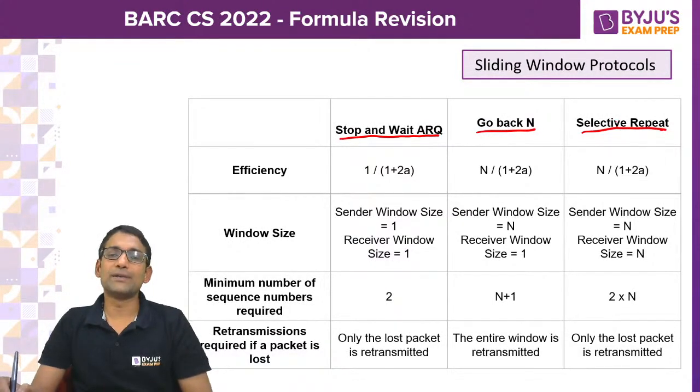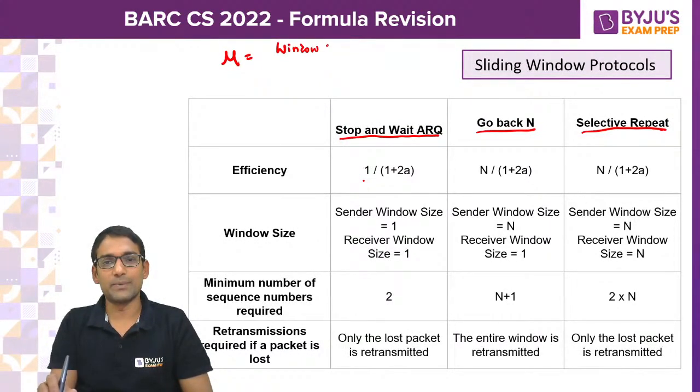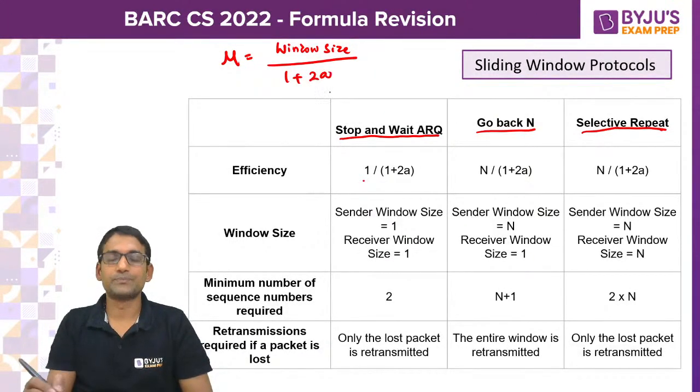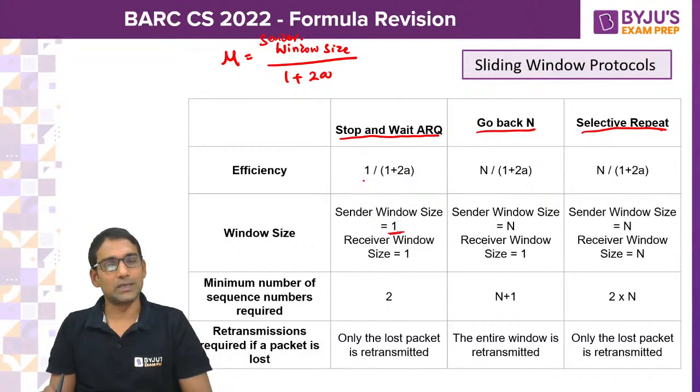And how do you calculate the efficiency? This is very important, guys. Simply, efficiency mu is equal to window size divided by 1 plus 2a. What is the window size here? Whose window size? Sender's window size. So what is the sender window size in stop and wait ARQ? 1. Receiver window size is also 1.